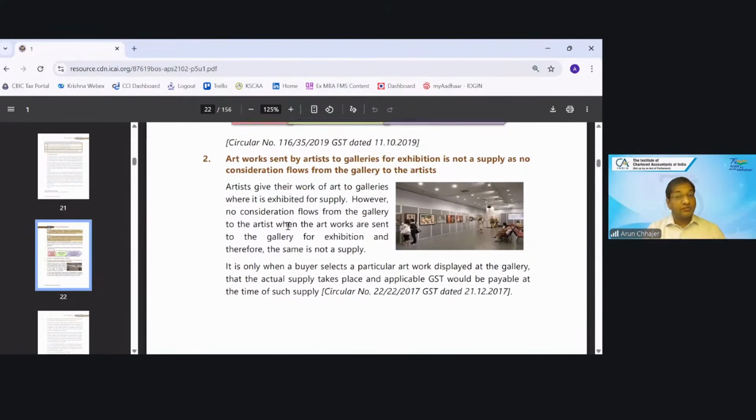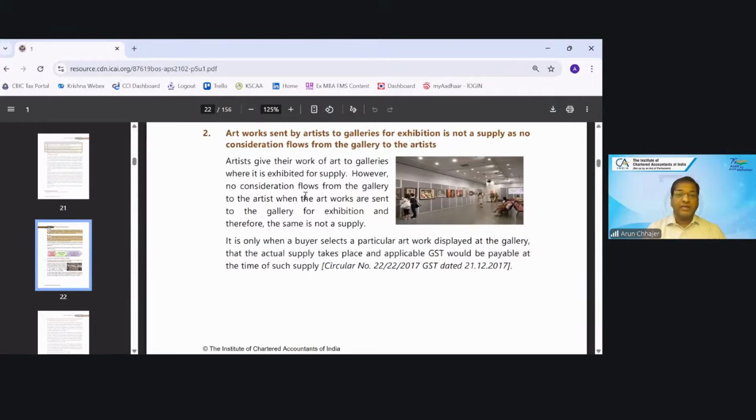However, no consideration flows from the gallery to the artist when the artwork is sent for exhibition. Only when a buyer selects a particular displayed artwork does the actual supply take place. So the first transaction is only the movement of goods. When a buyer purchases, it will be treated as supply.